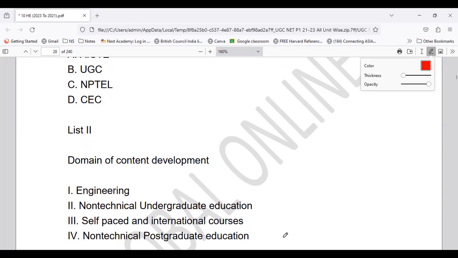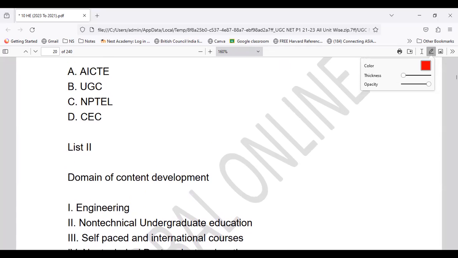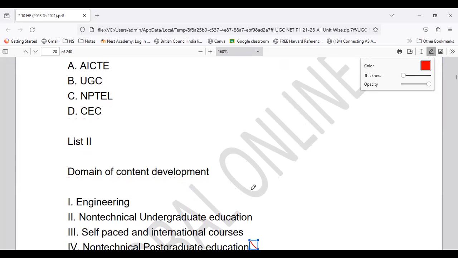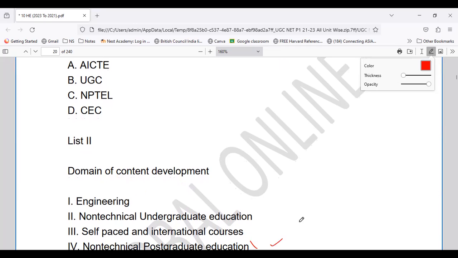When we talk about AICTE, it is basically the self-paced and international courses which it tackles. UGC handles the courses which are non-technical postgraduate courses. When it comes to NPTEL, NPTEL indicates the engineering courses, so you can match with this also. And CEC talks about non-technical undergraduate. So the Consortium for Educational Communication is basically for undergraduate courses.